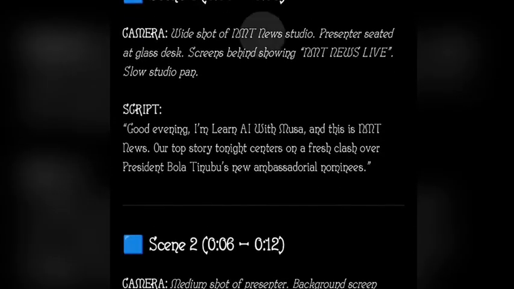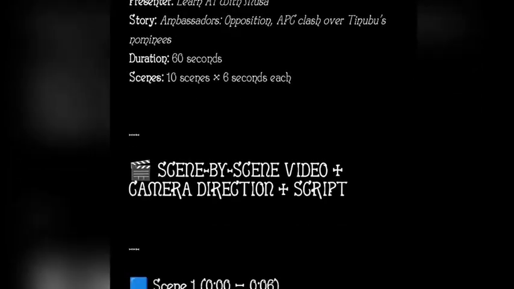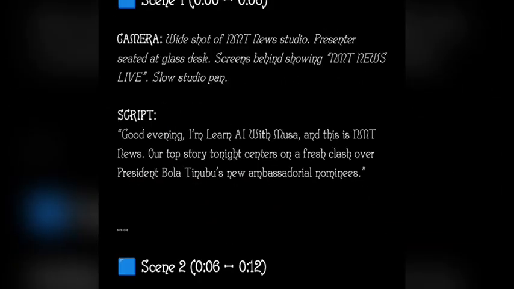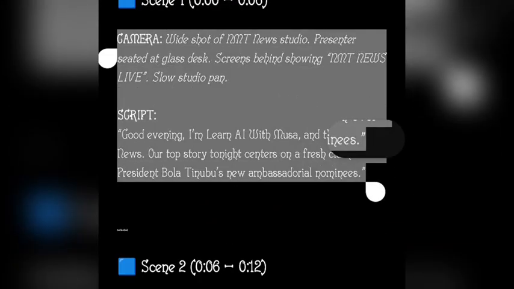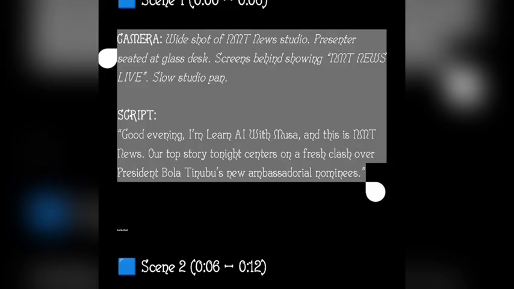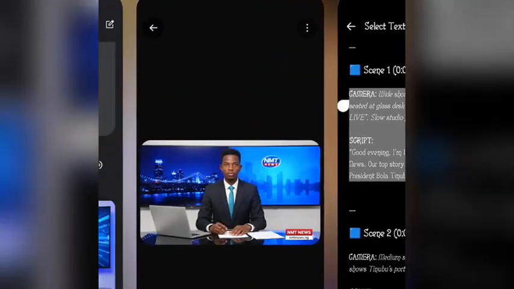All I have to do is to tap on it. I will click on select text. Now, the first scene, I'll copy from the camera to the script, everything here. I'll copy everything. Then after I click on copy, I'll go back to Grok AI.